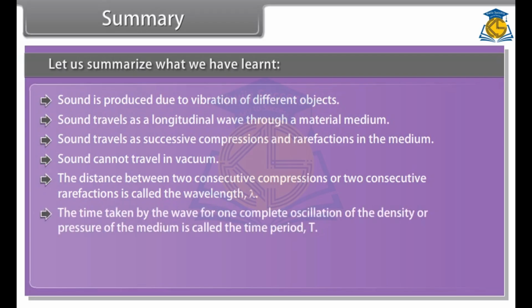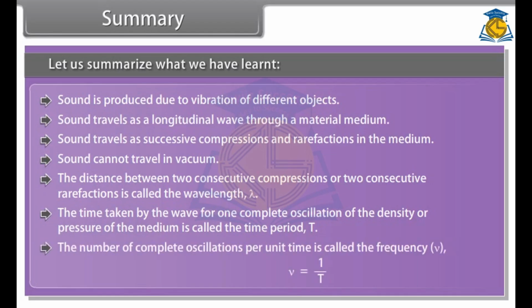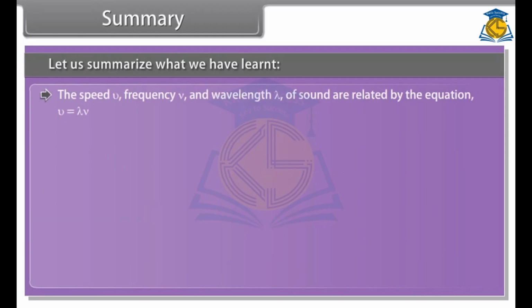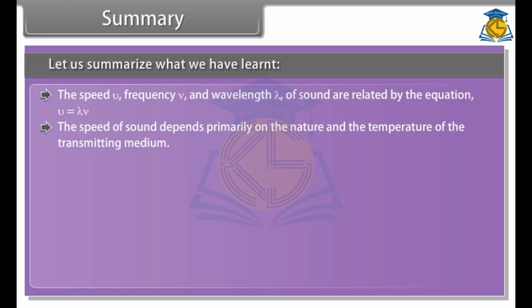The time taken by the wave for one complete oscillation of the density or pressure of the medium is called the time period, T. The number of complete oscillations per unit time is called the frequency, nu is equal to 1 upon T. The speed v, frequency nu, and wavelength lambda of sound are related by the equation v is equal to lambda into nu. The speed of sound depends primarily on the nature and the temperature of the transmitting medium.